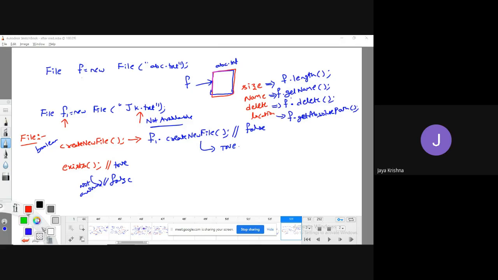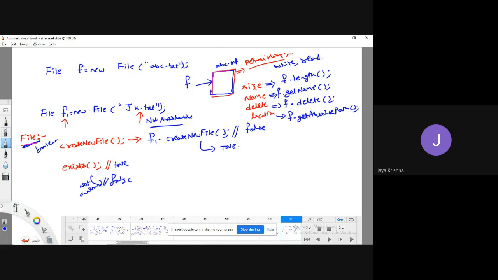Similarly, a file will have various kinds of permissions. Sometimes you can observe whether my file has write permissions or not, whether my file has read permissions or not. All those we can define through the file object. All these methods are available in which class? File class. Okay, fine.